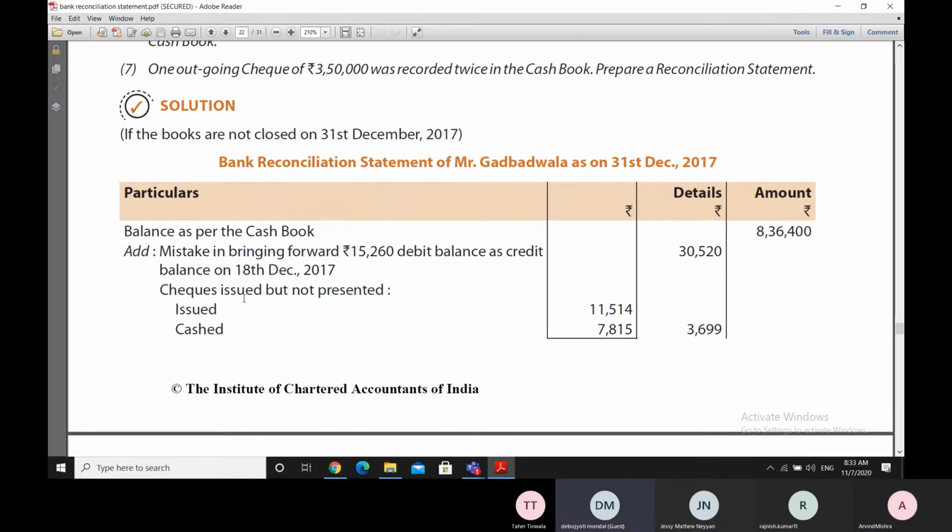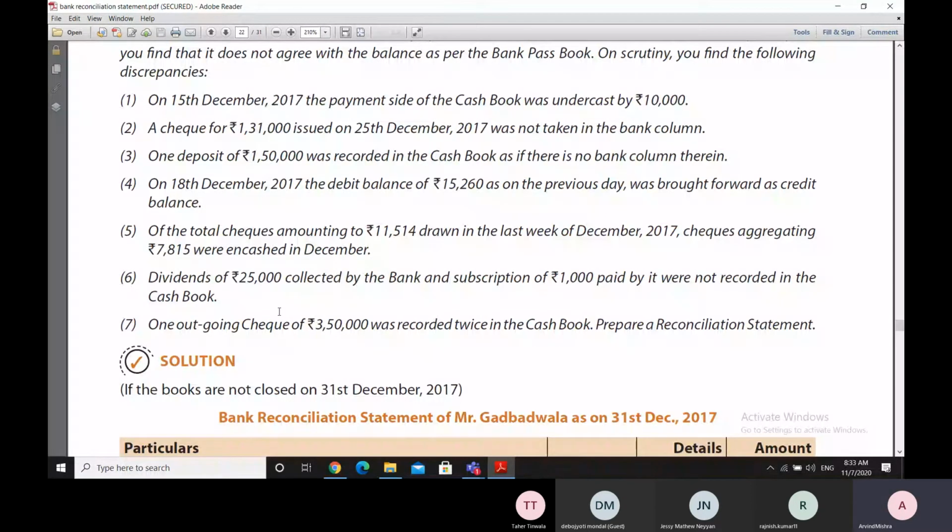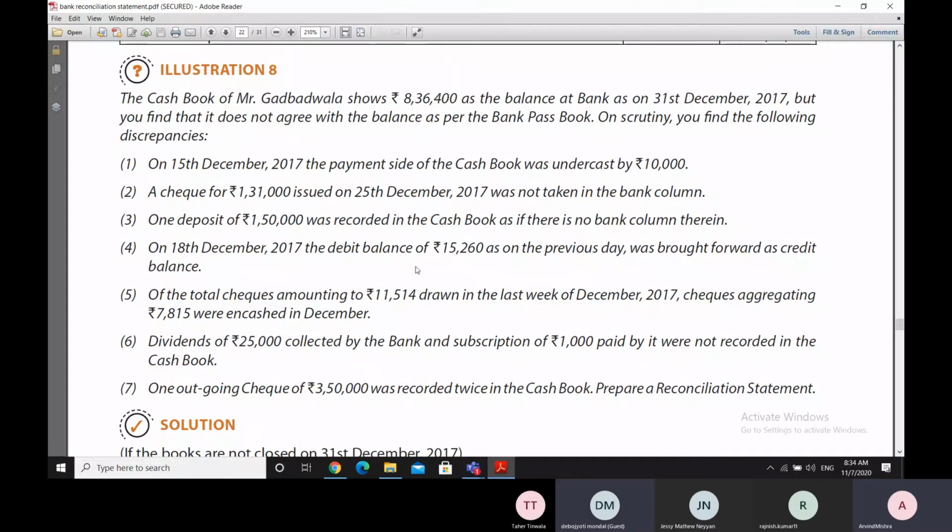Thereafter, there is an entry of checks that have been issued but not presented. Let us see this entry: checks issued but not presented. So total checks amounting to 11,500 were drawn in the last week of December, and checks aggregating 7,815 were encashed in December.